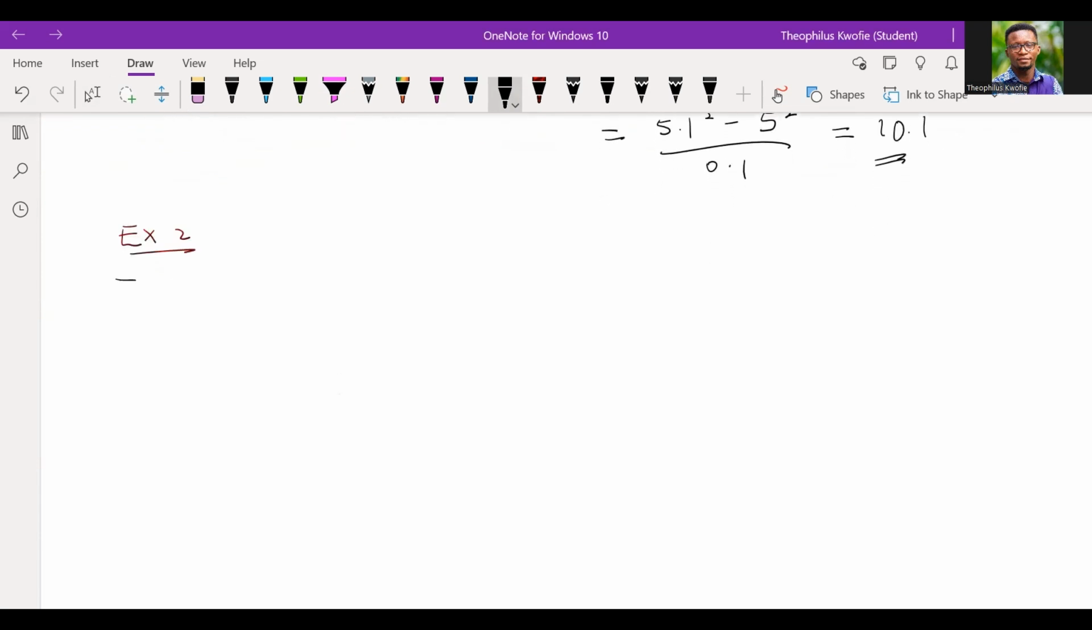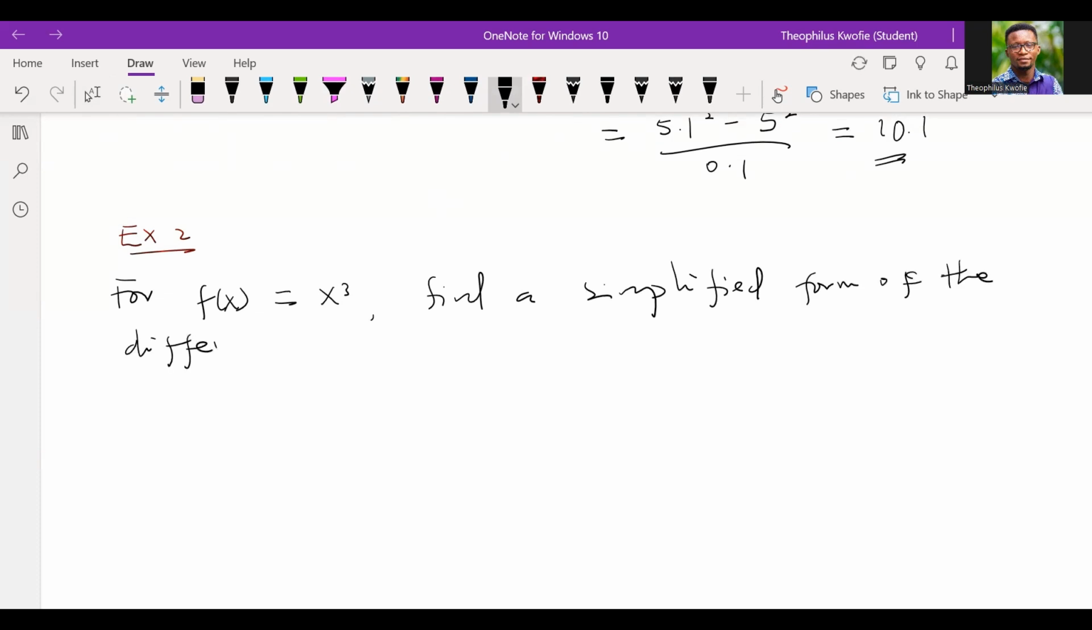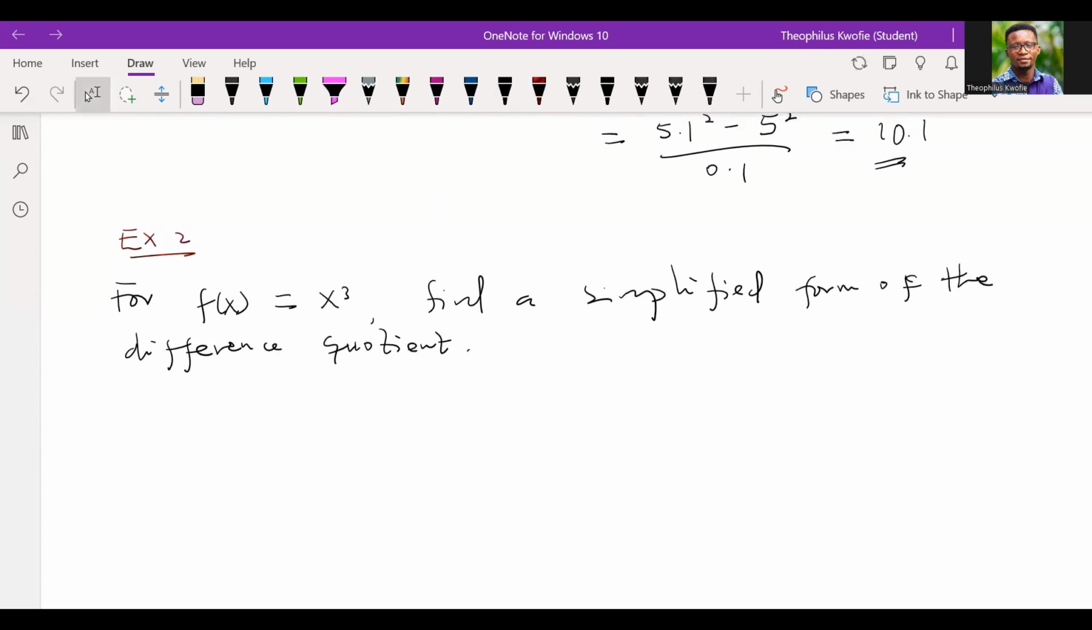Now, the next question is that for f of x equal to x cubed, you have to find a simplified form of the difference quotient. What formula are you going to use? The same formula. But if I were you, I would just pause the video for a second and try to see if I'll be able to do it.